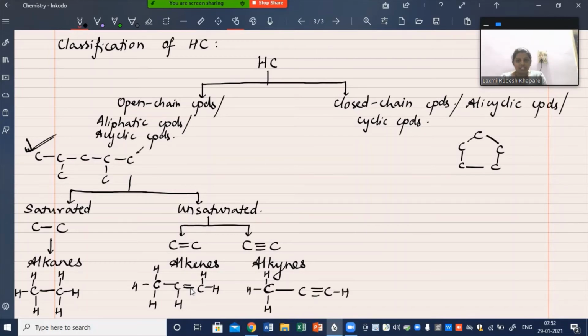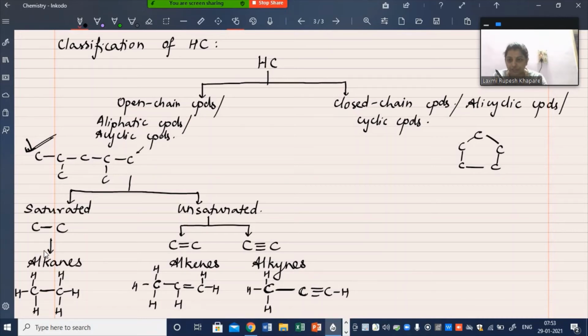So even though there is a carbon-carbon single bond, here also in this compound there is at least one carbon-carbon triple bond in the compound. Okay. So these are alkynes. Yes. Okay. So from this part of classification, we can very well define alkanes, alkenes and alkynes.